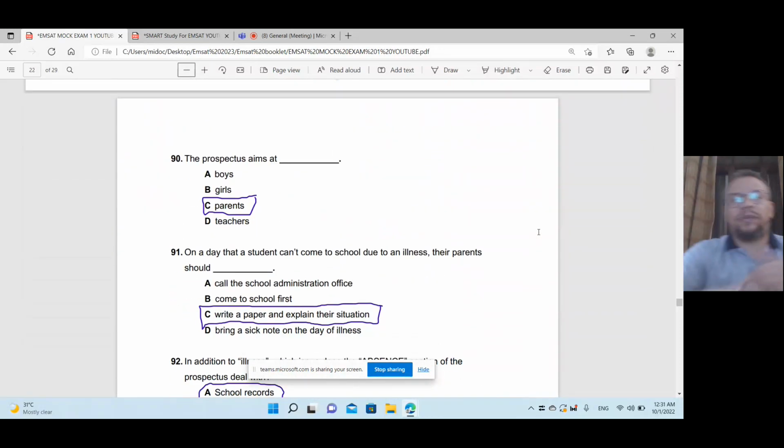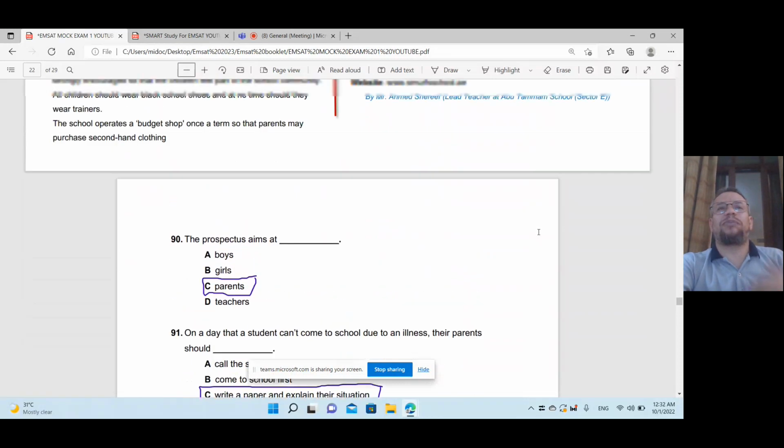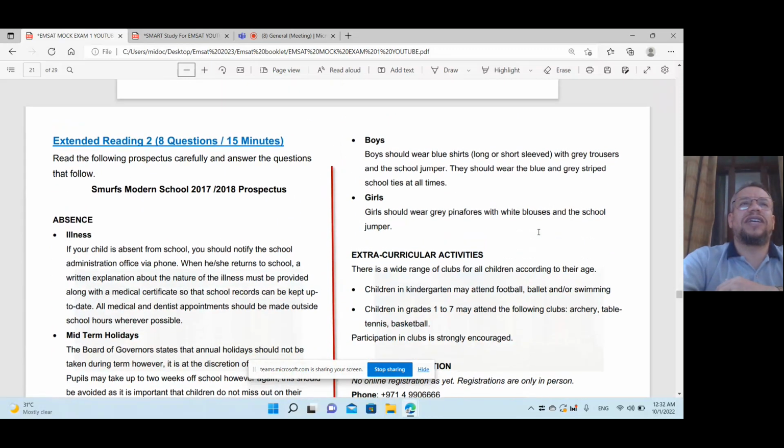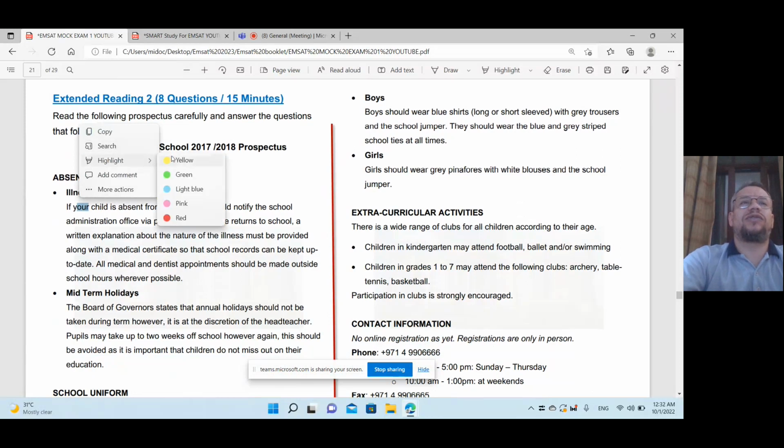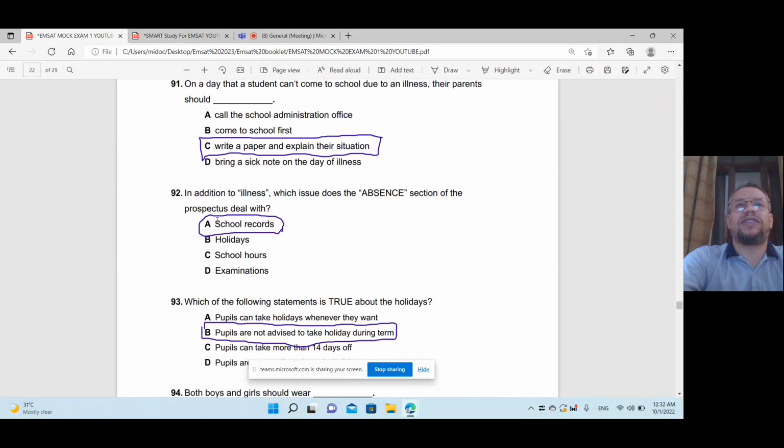The questions now. You read the question, going back to the passage to answer, as we said about the techniques before. The prospectus is like the message, the letter sent by the school to parents or students. So the prospectus aims at parents, because I have here mentioned parents for that. Okay, so we talk about the illness. If your child, so if it says your child, it means parents, it is not aimed at the children or the students themselves. No, it's for the parents. So the answer is parents.